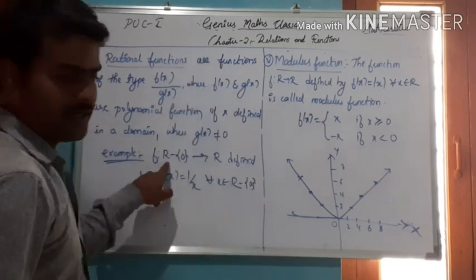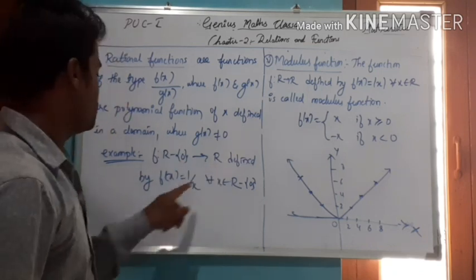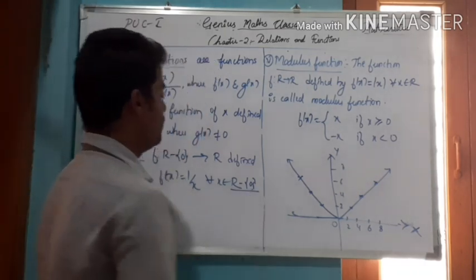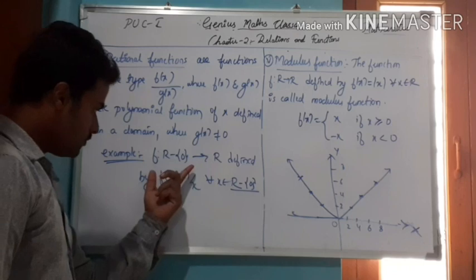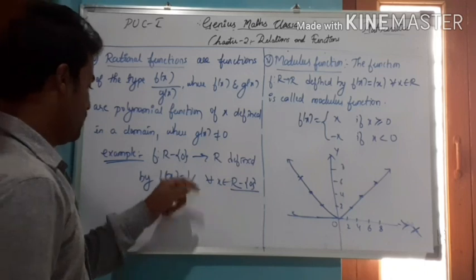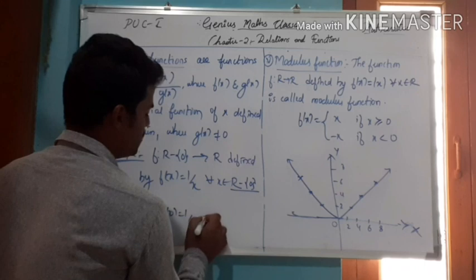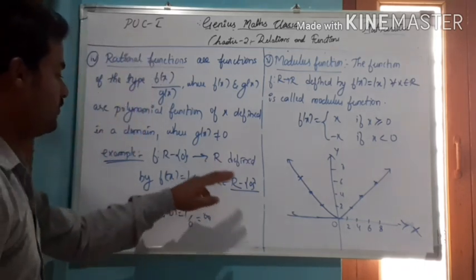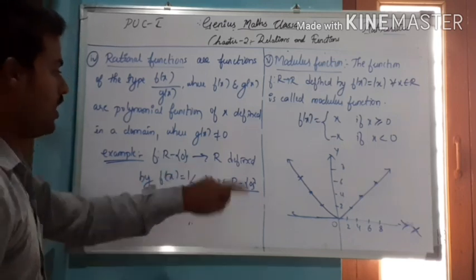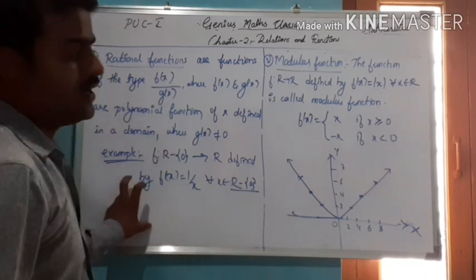The example is the function defined from R minus 0 to R by f of x equal to 1 by x for all x belongs to R minus 0. If we define this function from R to R, then f of 0 will be 1 by 0, which is undefined, that is nothing but infinity. Therefore I am defining the function from R except 0 to R, so we will get a value for every x. Okay, so this is about the rational function.